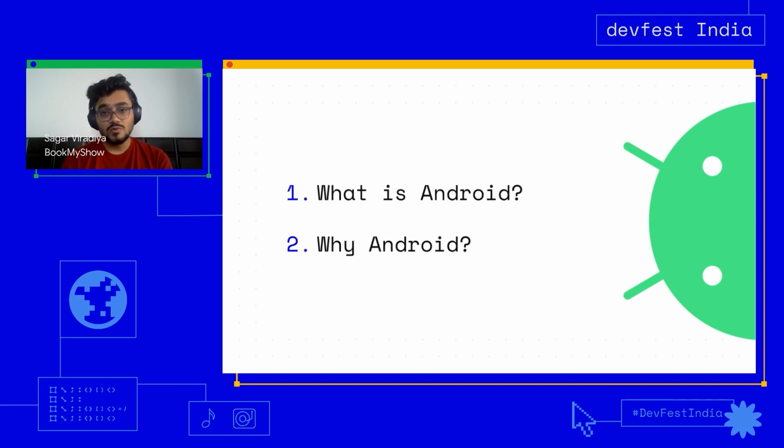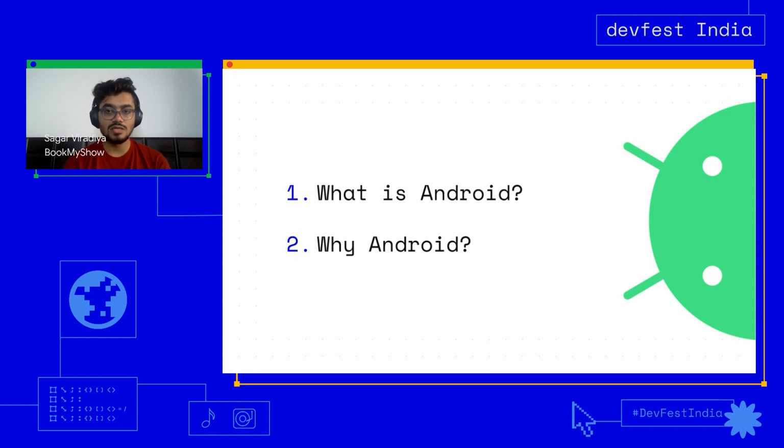The second question that you might be asking is why I should pursue my career on Android, why Android and why not another platform? There are a couple of reasons for that. Android is open source, so it's an open source operating system, and you can check what's going on within the OS.